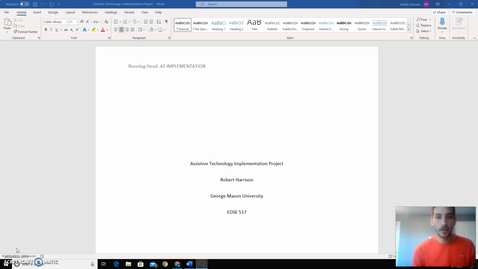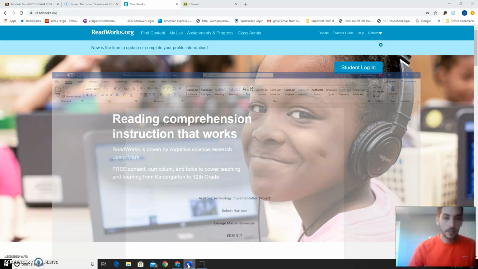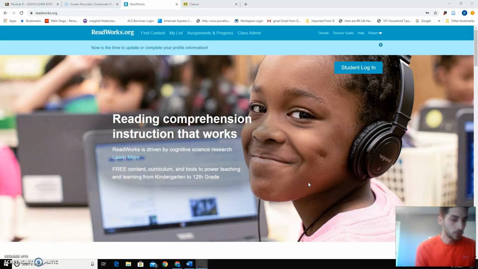For this assignment that I've designed, it incorporates the use of readworks.org as well as a feelings communication board that I've designed for this assignment. It's a low-tech AAC device that can be used to communicate someone's current state of well-being. This particular group is a group of 6 high school students who receive special education services under the category of emotional disability.